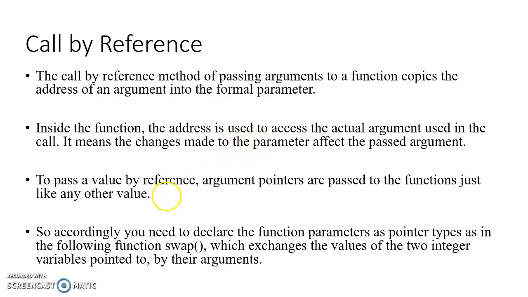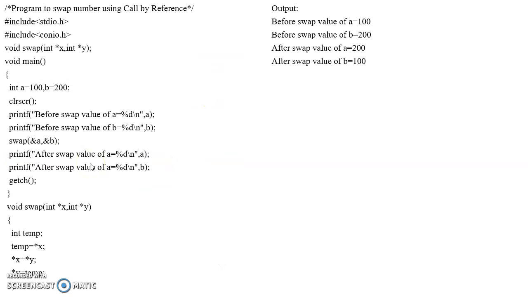So we'll see the program using pointers. Here we have the program. We are writing the same program for call by reference. The program has the same function, void swap. Here you can see the difference between the previous program and this program: here we have variables with a star, the indirection operator, the star operator.